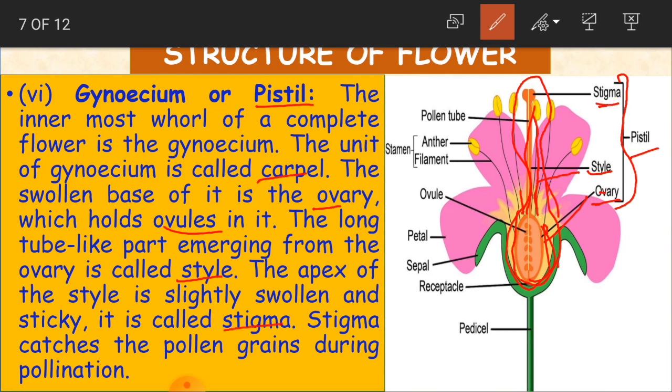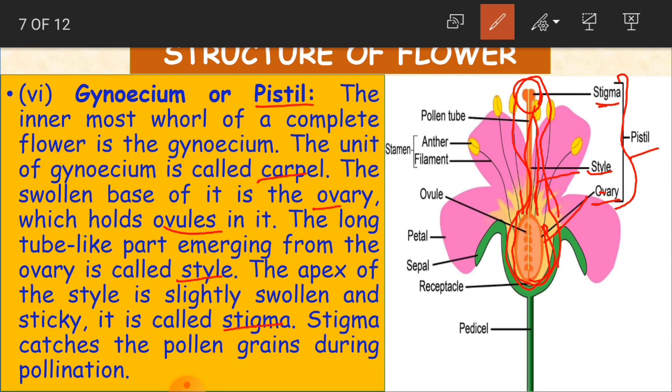If you can, please try to touch this part in a flower, children. You feel it sticky, and this part is called stigma.